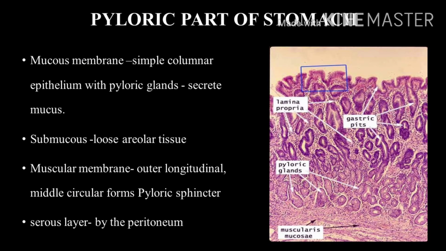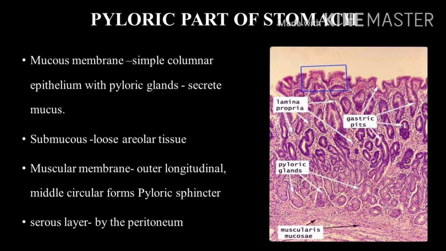Pyloric part of the stomach. The mucous membrane is lined by simple columnar epithelium. The glands present in this part are called pyloric glands. It consists of the basal one-third as the mucous secretory component and the upper two-thirds as the conducting part.